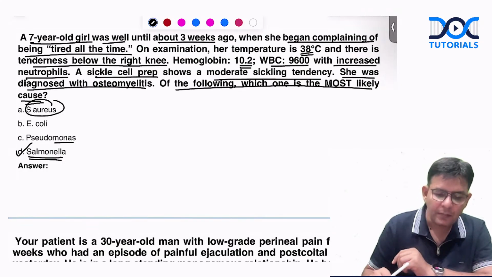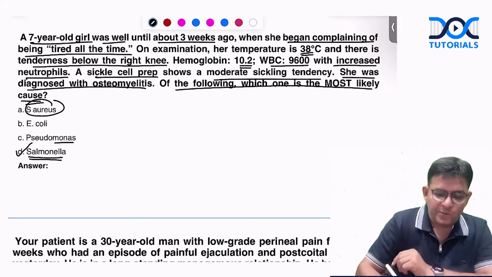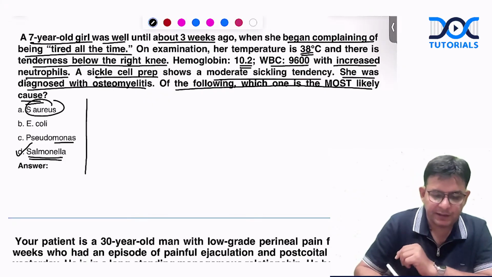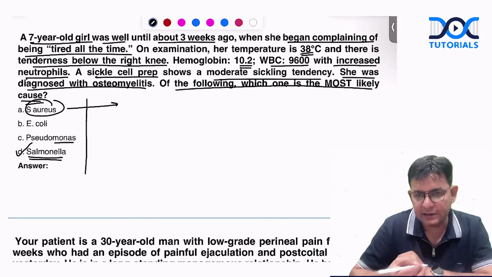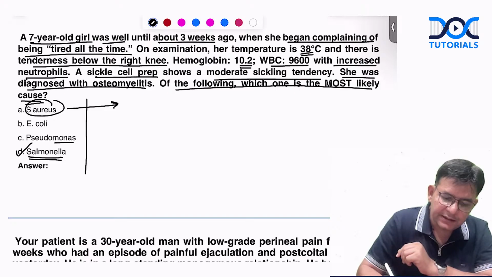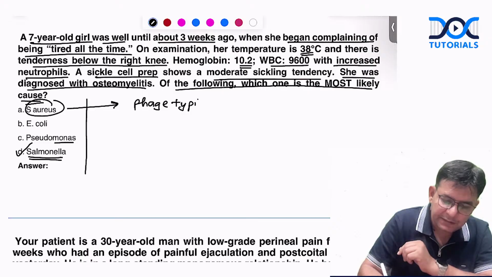Now, regarding Staph aureus, can you tell me that in this, there is one phage typing which is being done? Okay, phage typing.